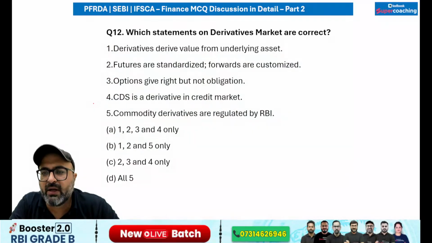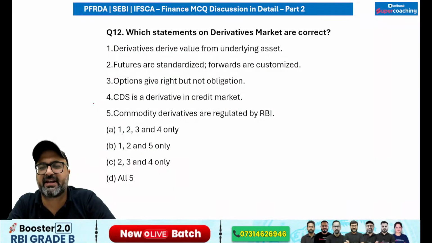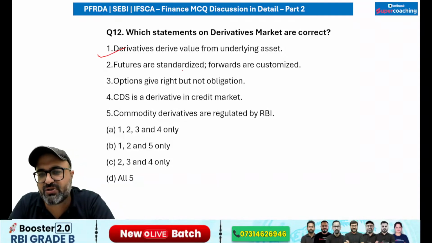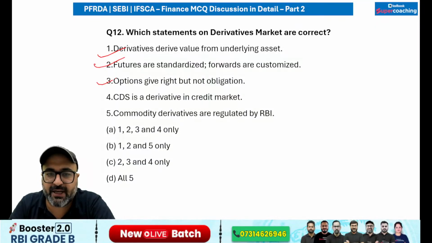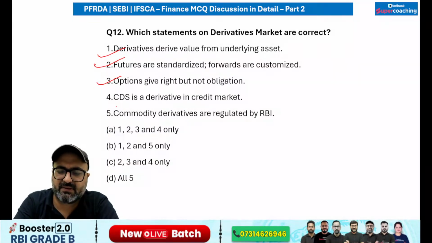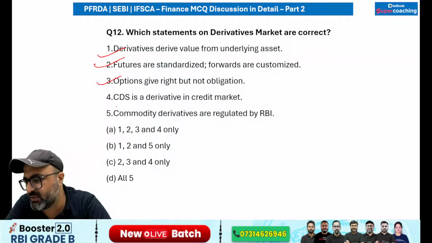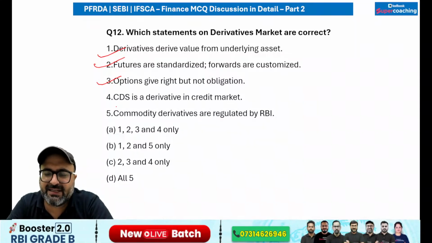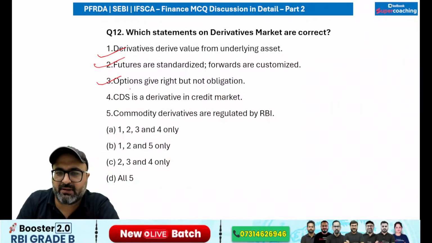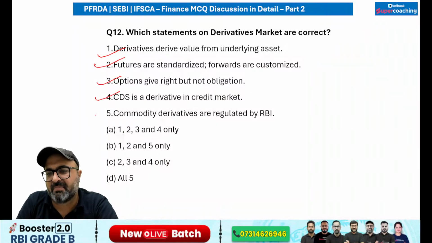Next. Derivatives derive value from the underlying asset. That is true. Futures are standardized, forwards are customized. That is true. Options give right but not obligation. That is true. CDS is a derivative in credit market. What is this CDS? Any idea, guys? CDS is a derivative. What will be your answer to this question? CDS basically stands for credit default swap. It is exactly a credit market derivative.